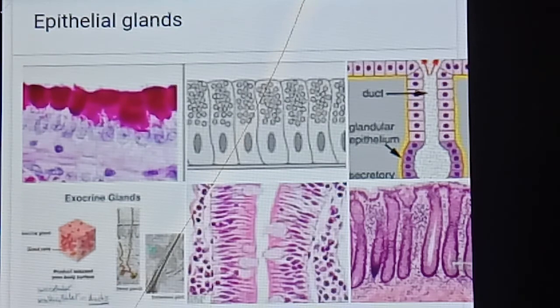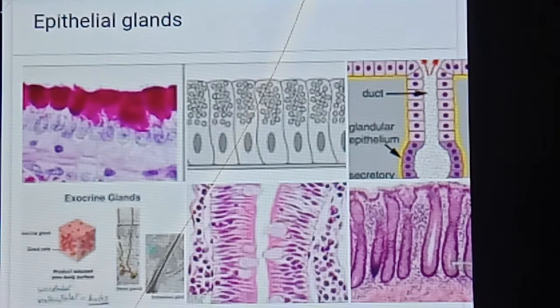Listen carefully. It lines the gastric glands, pancreatic tubules and intestinal glands. The glandular epithelium is modified only for specialized glands.